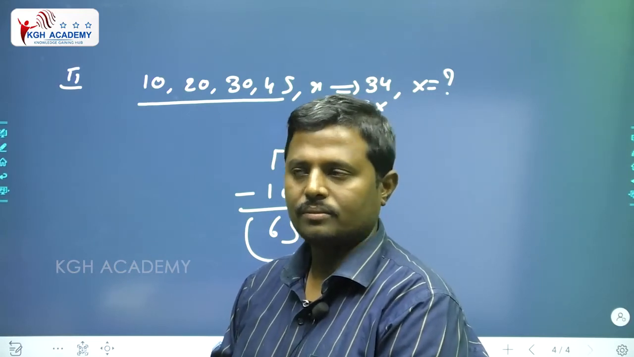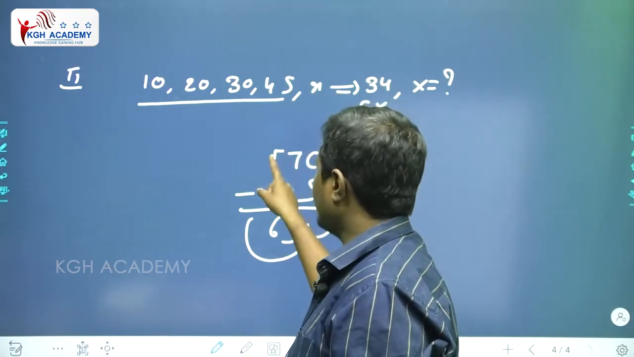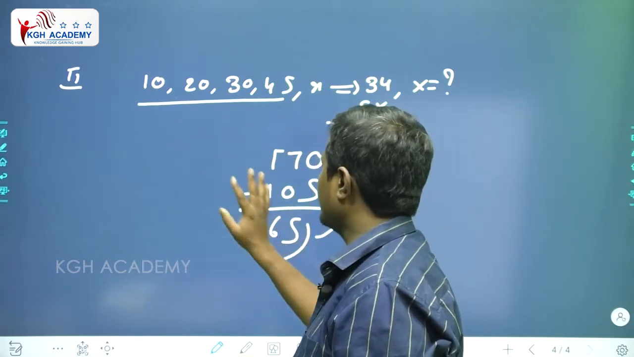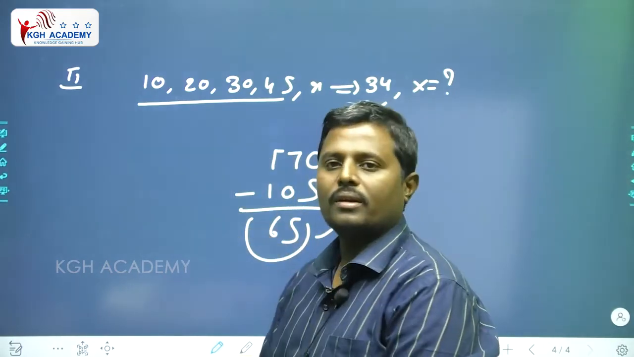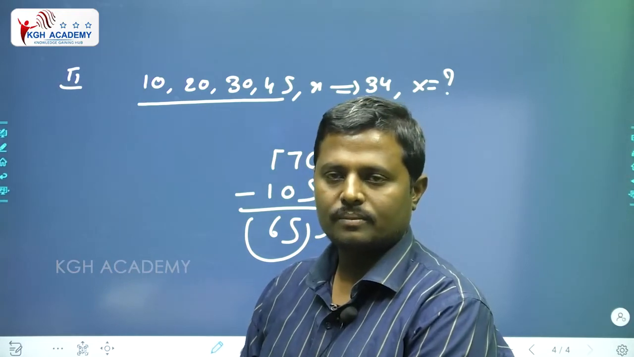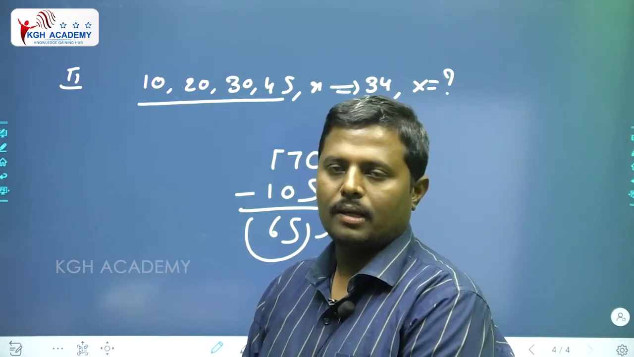65 is the answer. 170 is the total of all the numbers, 105 is the total of 4 numbers. 170 minus 105, the value equals 65. Or else we have another approach.